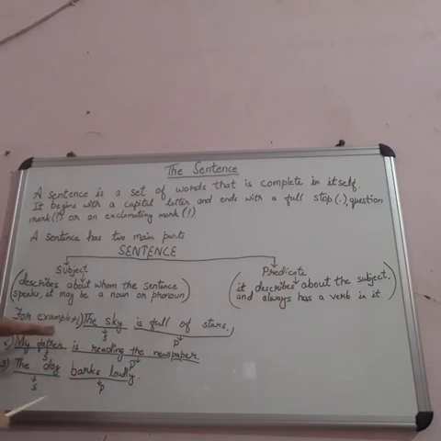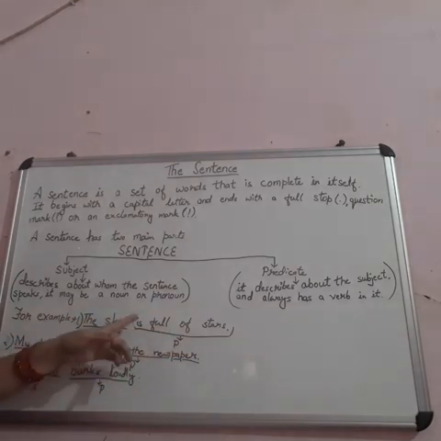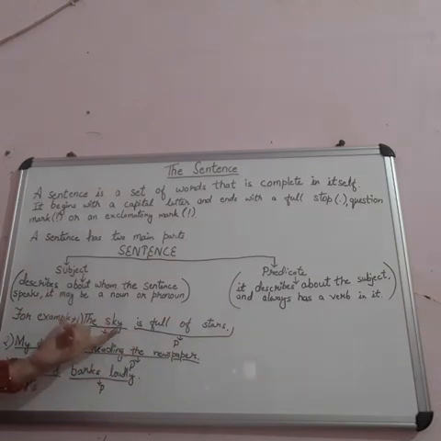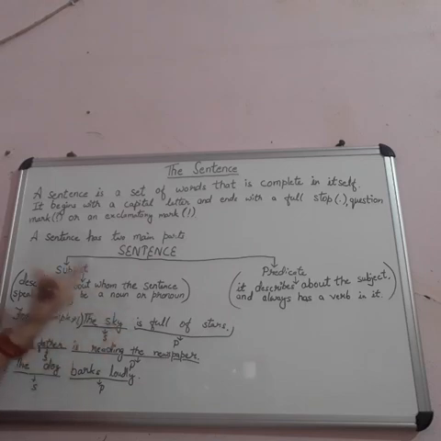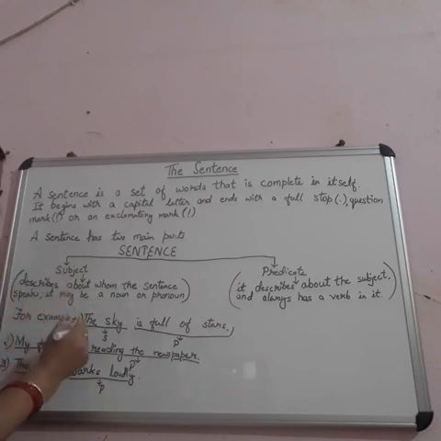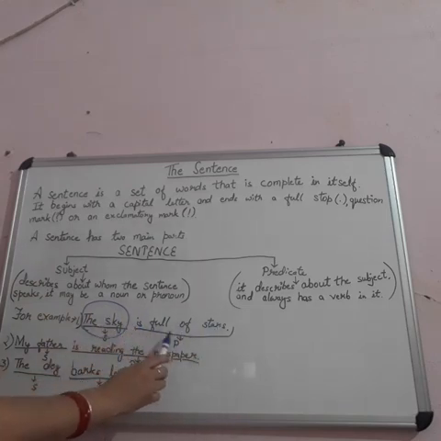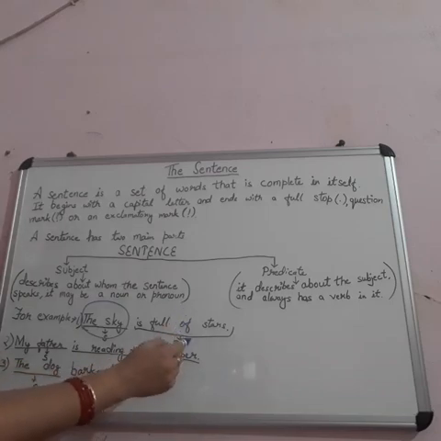Suppose, here the examples are also given. The sky is full of stars. In this sentence, what is the sentence talking about? The sentence is talking about the sky. The sky is what? The main word of the sentence, the one we are talking about. So that is the subject. And "is full of stars" is the predicate part.